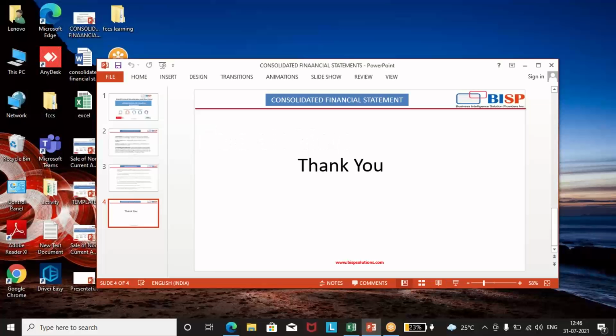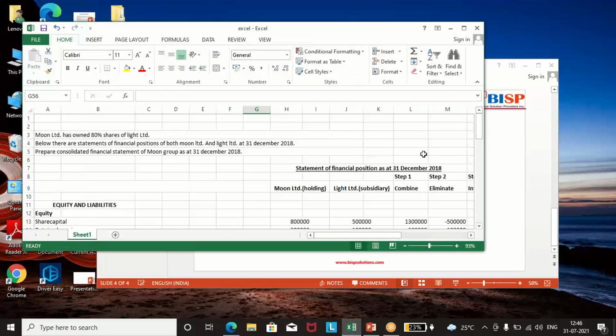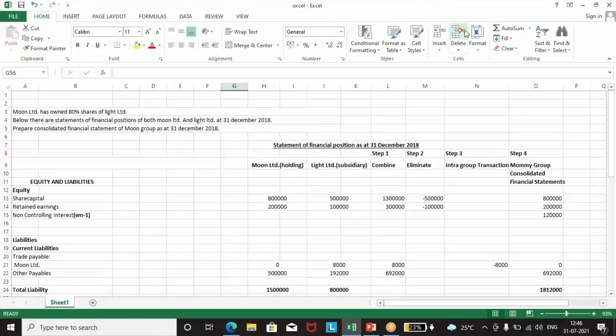Okay, now we'll see one example. Moon Limited has owned 80% shares of the Light Limited. Moon Limited is the holding company and Light Limited is the subsidiary company. Below are the statements of the financial positions of both Moon and Light Limited as at 31st December 2018. Prepare the consolidated financial statement of the Moon Group as at 31st December 2018.